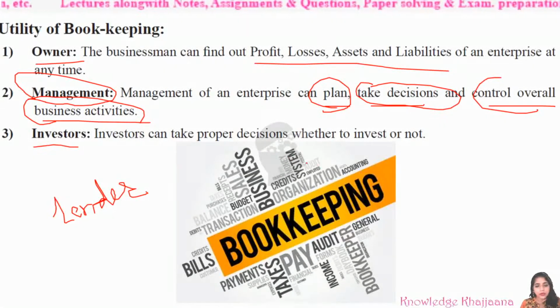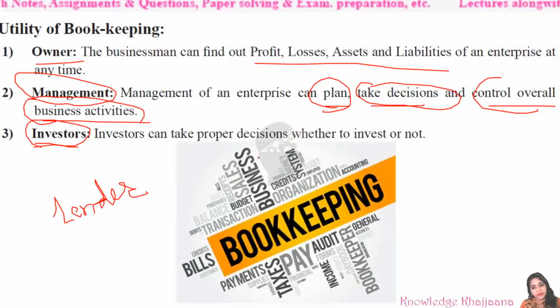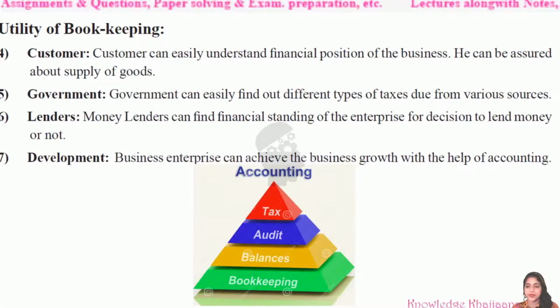And if they come to know that this business is not going on properly, then they will decide not to invest in it. So it is important for the investors also.